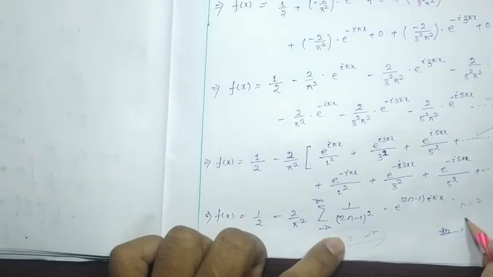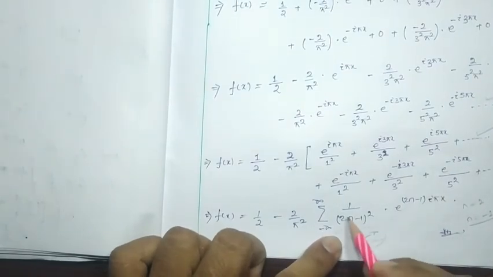Now, you put n equal to minus 1, right? How much will this be? 2 into minus 1 equals minus 2, minus 1 will be minus 3, right?